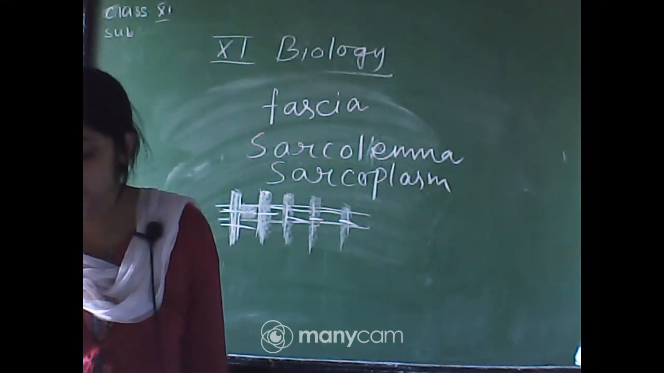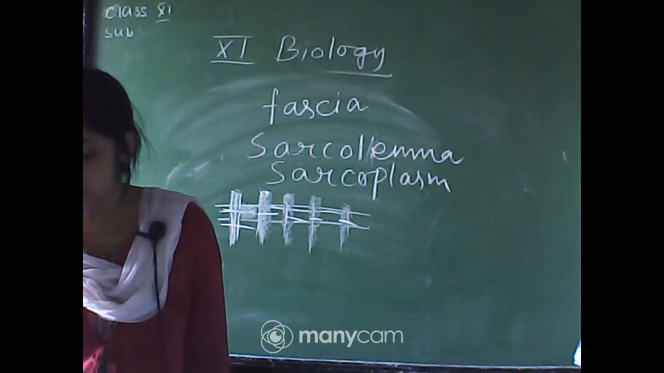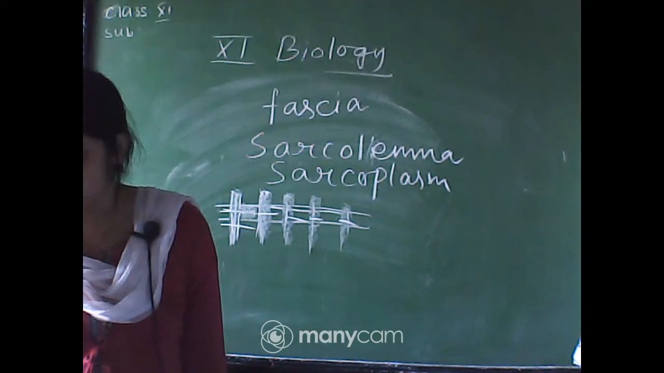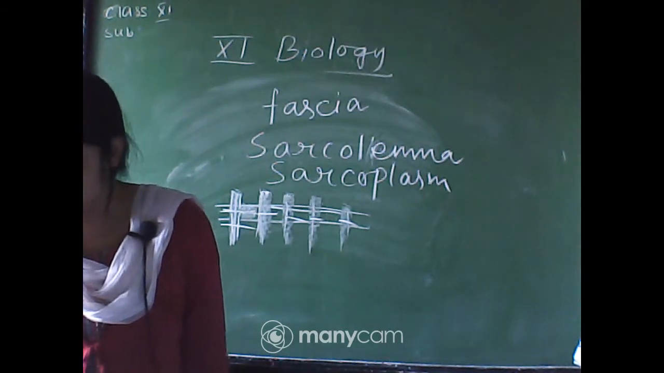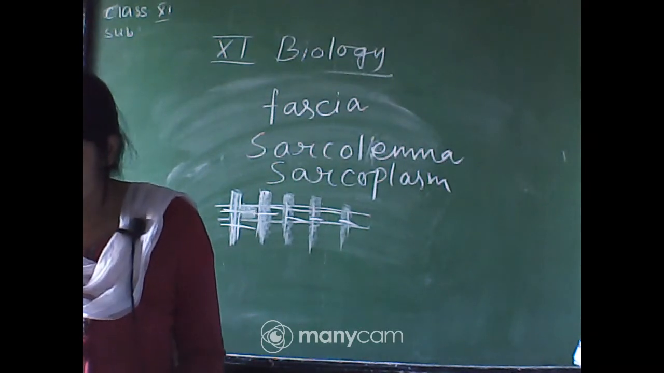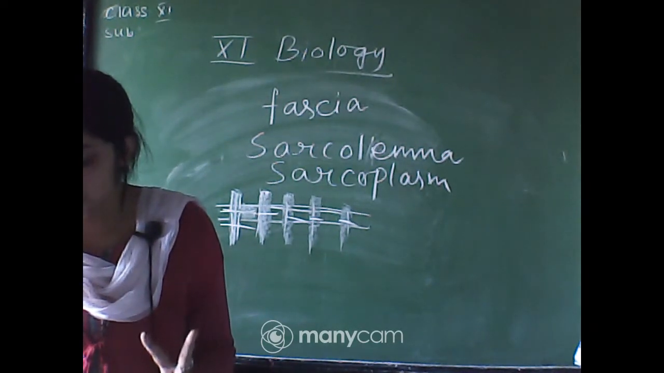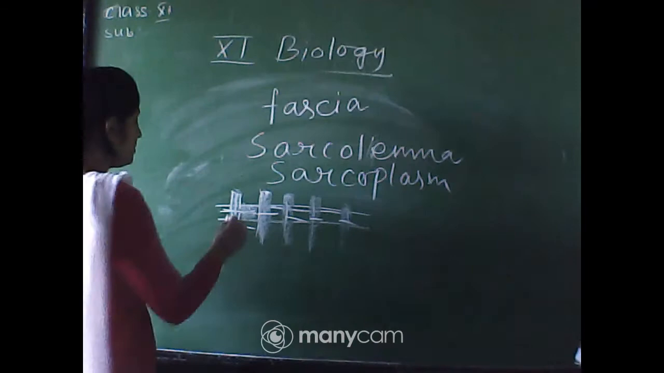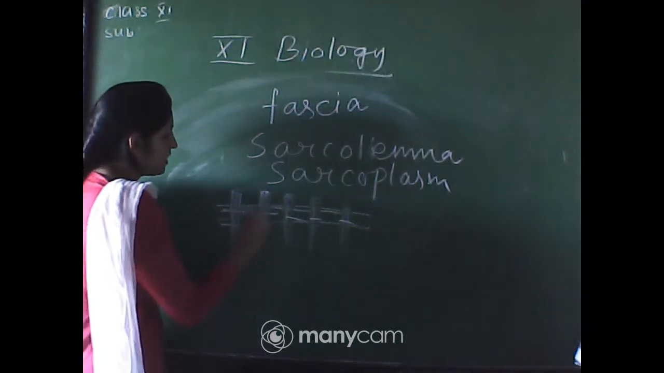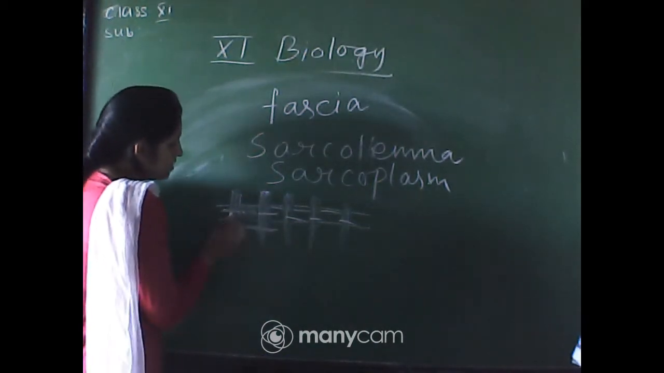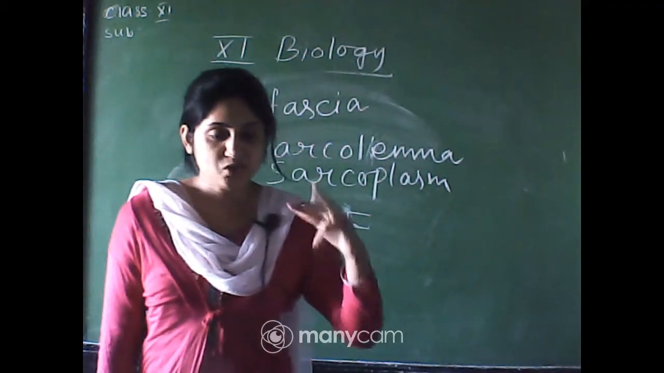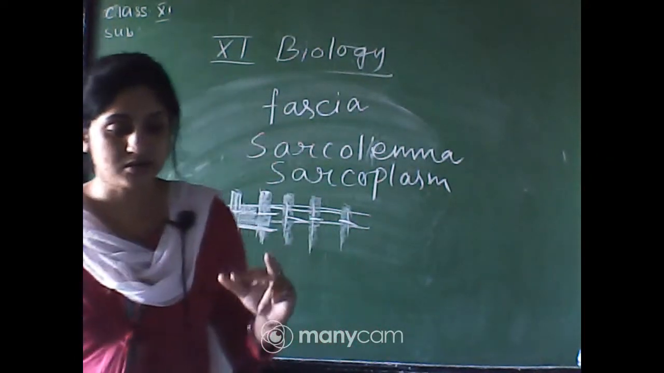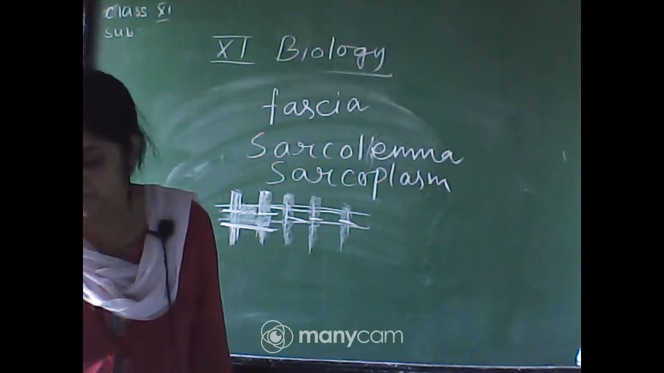The portion of the myofibrils between two successive Z lines is the structural and functional unit of contraction, called the sarcomere. So the portion of the myofibrils between two Z lines is known as the sarcomere. It is very concentrated and very active.